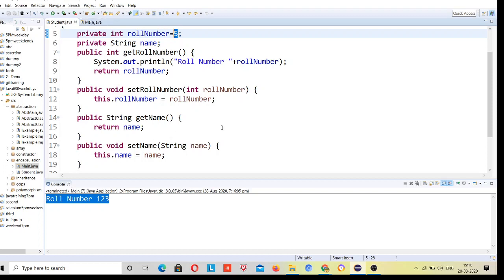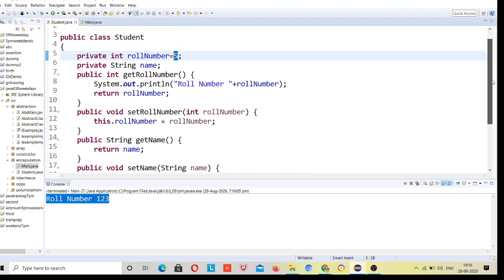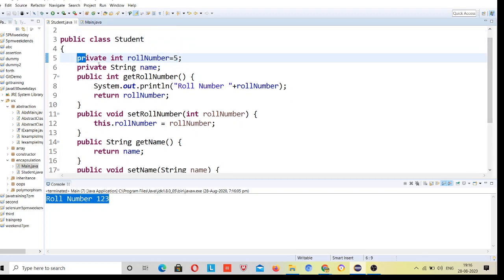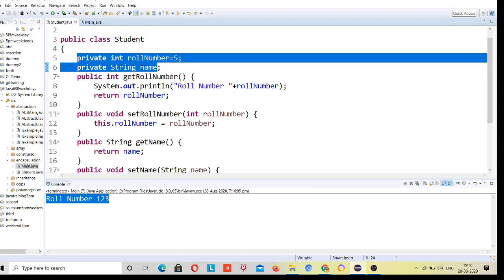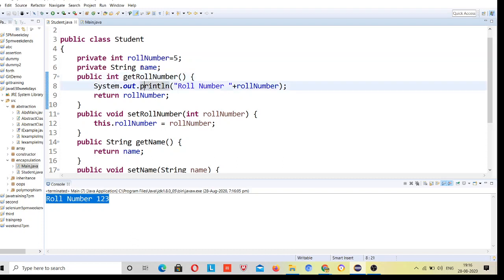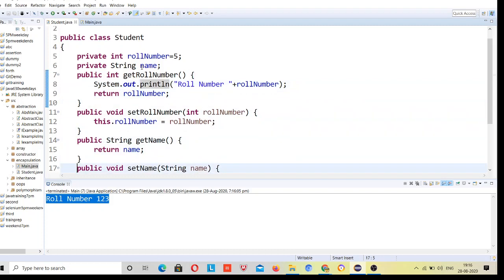So this is encapsulation. I don't want any user to access these variables directly, but I want that whatever data is written over it, he can access and modify, but not for all. He can modify for himself only, right? So making all the variables private and declaring public methods is encapsulation in Java. What it achieves is security.